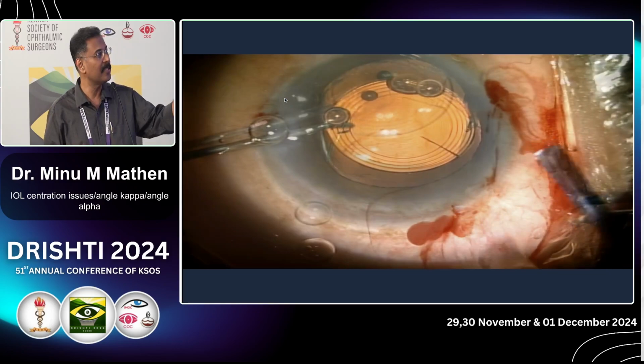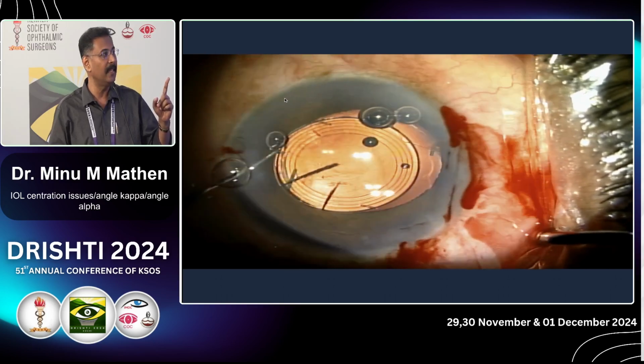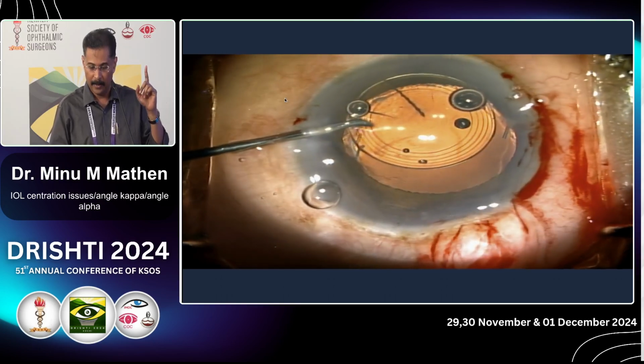See, this kind of scissors sometimes don't work. This is a silicone IOL. This is the only lens material in which I had to use this serrated cutter.